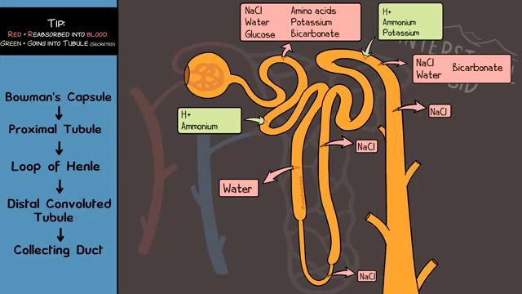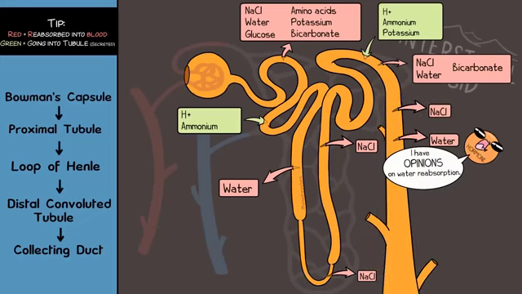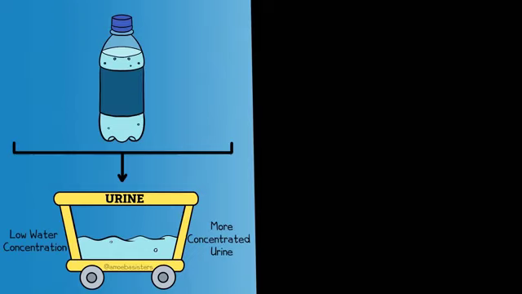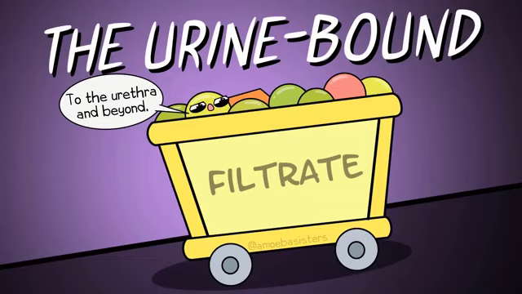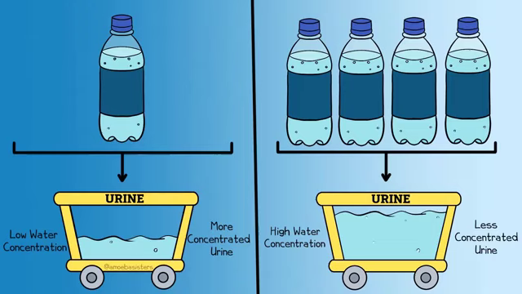NaCl will be able to be reabsorbed, water too, but hormonal control really regulates the amount of water here. The permeability to water of this collecting duct is controlled by hormones. After all, a person who is dehydrated needs to have as much water as possible to be reabsorbed into the interstitial fluid. The filtrate, on the other hand, will be very concentrated. A person who has had a lot of water to drink may have less water reabsorbed, and thus that person's urine may be more dilute.